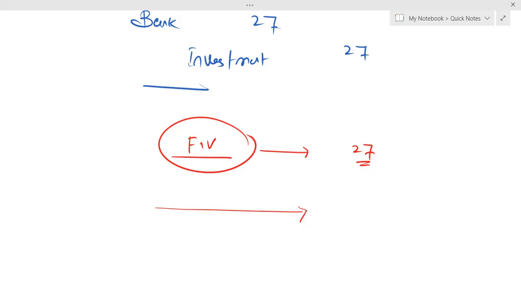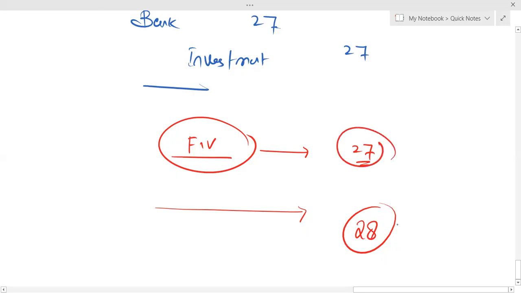Assuming, let's put it like that, we are taking class A shares from you and giving you class B shares. But the main point is, the fair value of the class B shares is 28 million. Now, this is the problem. Your existing investment has a fair value of 27 million, but the new shares which you are getting in exchange have a fair value of 28 million.